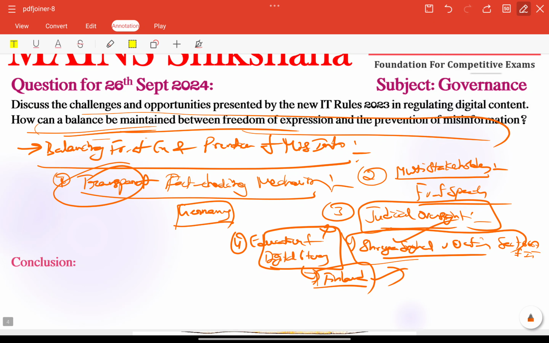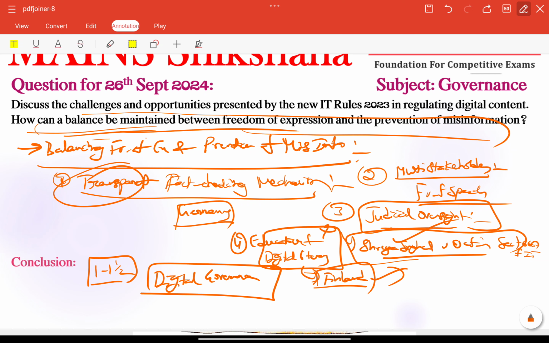So in the conclusion part, we can include 1 to 1.5 futuristic lines, providing whatever measures we have needed. If we follow the above measures, India should focus on strengthening independent oversight, fostering digital literacy, and promoting transparent content regulation. It will help India evolve into a model for digital governance, while safeguarding democratic principles in the digital era. Safeguarding of democratic principles, very important, right? These two particular keywords, right?